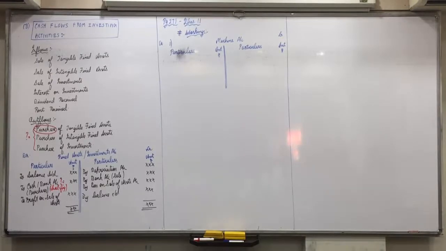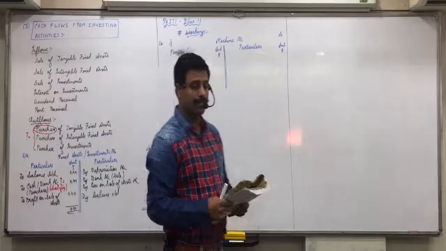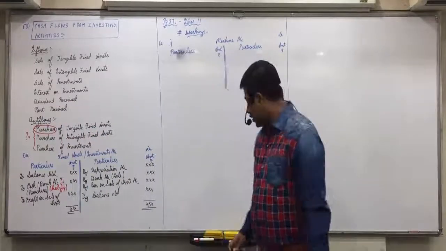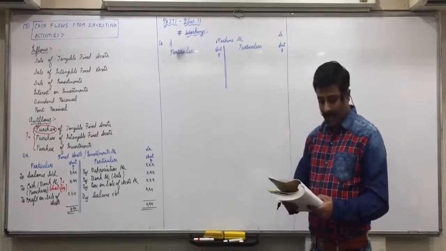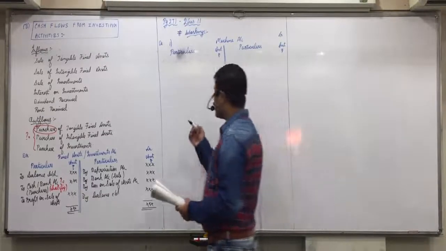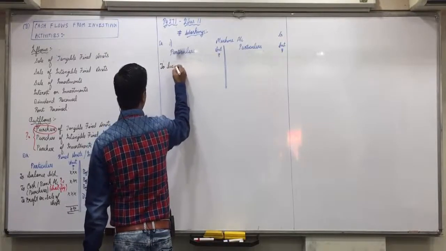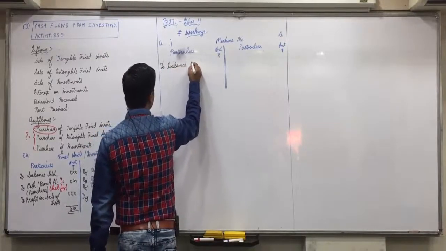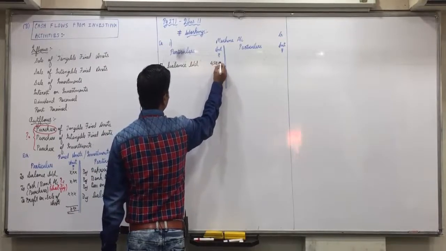Why are we making this ledger account? To find the purchase of machines. Should I start? Everyone has made the format? Yes. Now, very first, opening balance of machines 4,50,000 will come on debit side. To balance brought down 4,50,000.